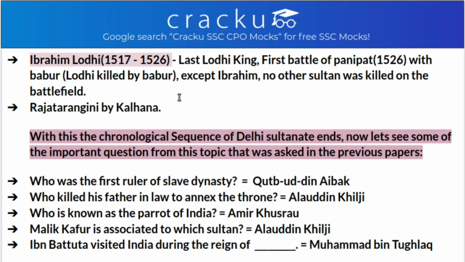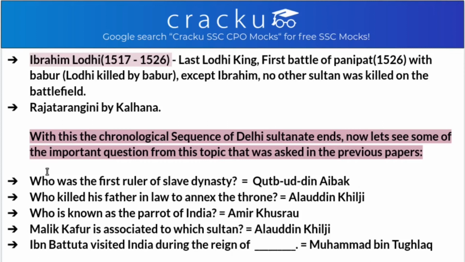There is one more thing, that is Rajatarangini was written by Kalhana. In this Sultanate period, there was one thing to be noted, that between the time of the Delhi Sultanate, that is from Tughlaq to Sayyid dynasty, there was an invasion, that is Timur's invasion. After his invasion, the Sayyid dynasty, that is in 1414, came.